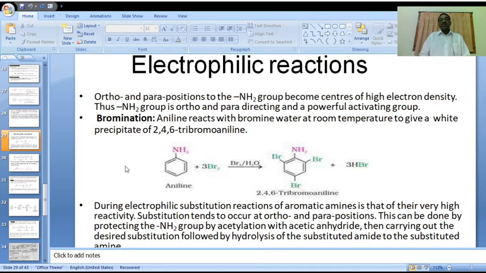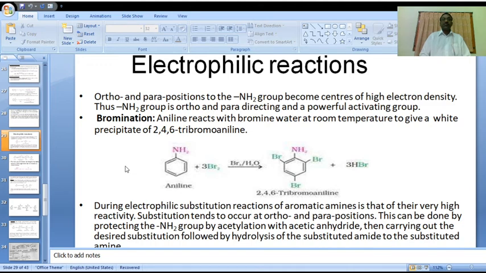Those places easily attack electrophiles. Thus the amine group is an ortho and para directing and powerful activating group.